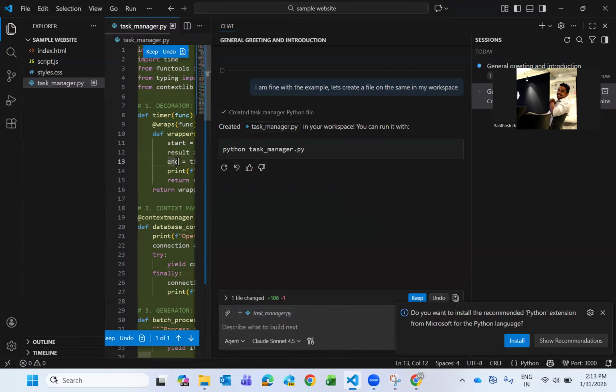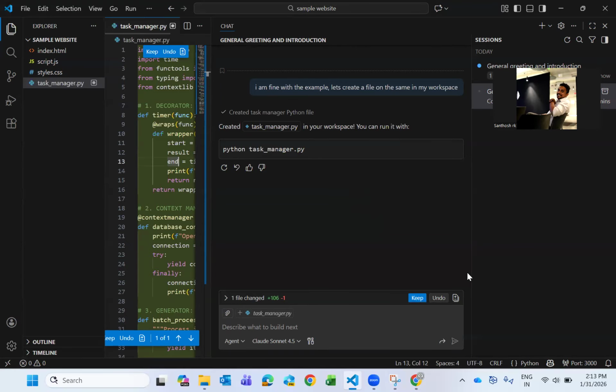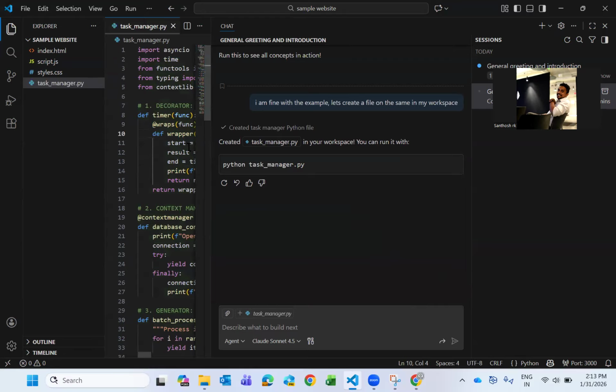So you see, it created a file. It named it Python task manager.py. It's asking me to install something. Don't install any extensions. Everything is already installed. Hit on the keep button. That's it. It just created the file. Guys, I hope it was very clear about ask and agent.